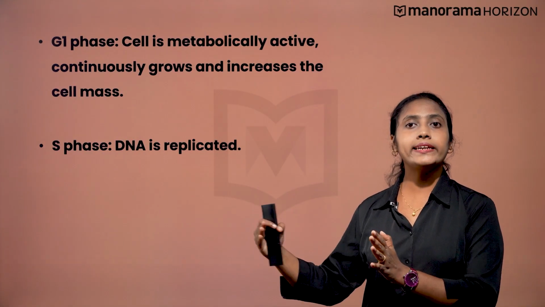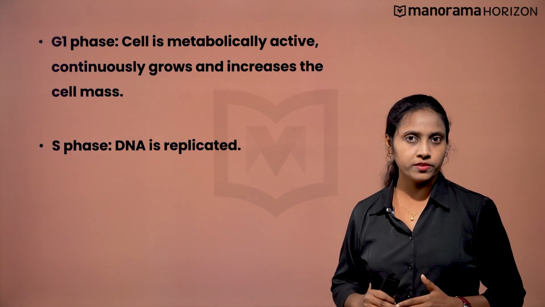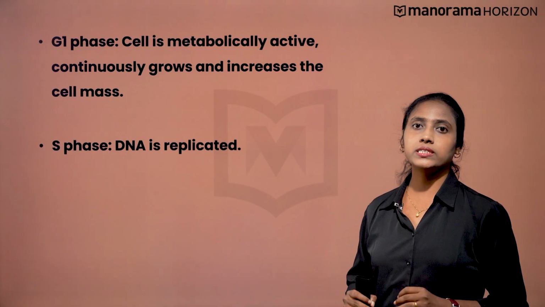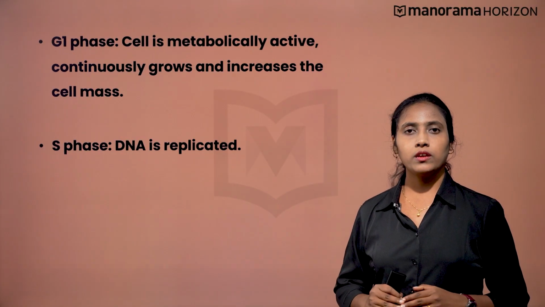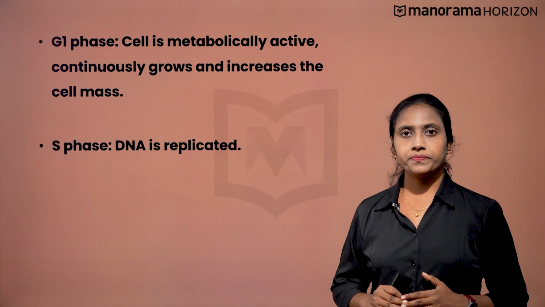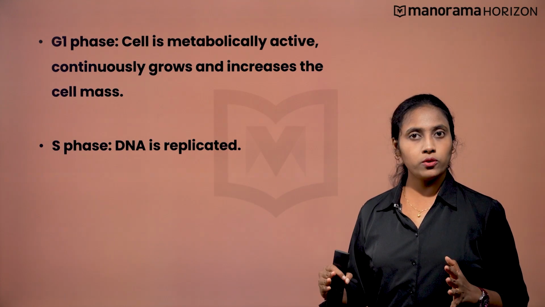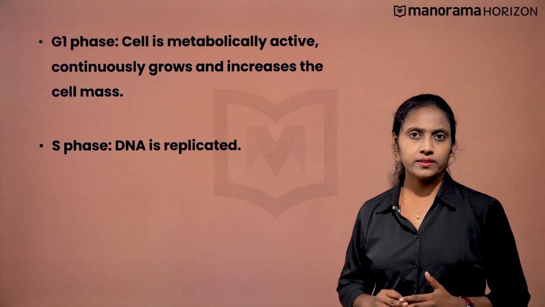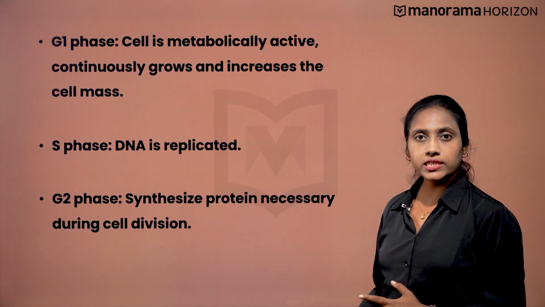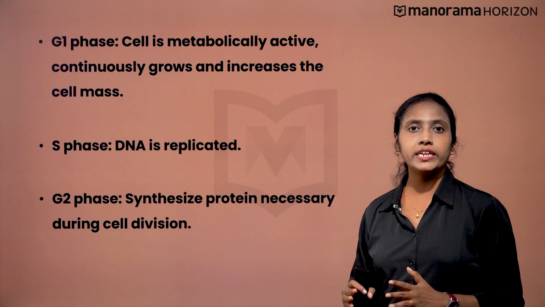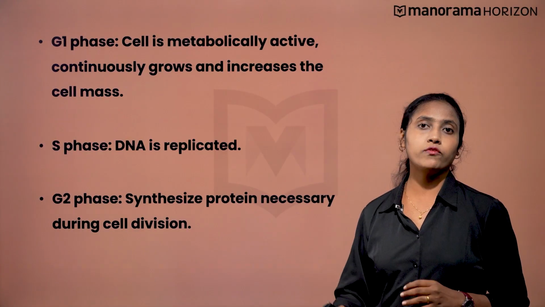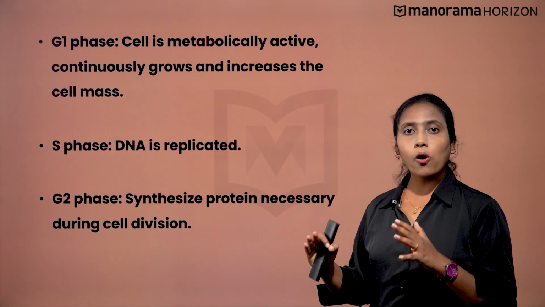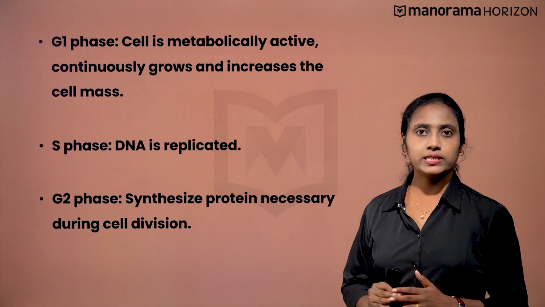Now, the cell enters into the last phase of interphase, which lasts for 4 hours, and it is the G2 phase. So, what happens here? The cell is well grown, it has double the amount of DNA. What's next then? The cell in this phase synthesizes proteins that would be necessary for the process of cell division. This was all about the interphase.